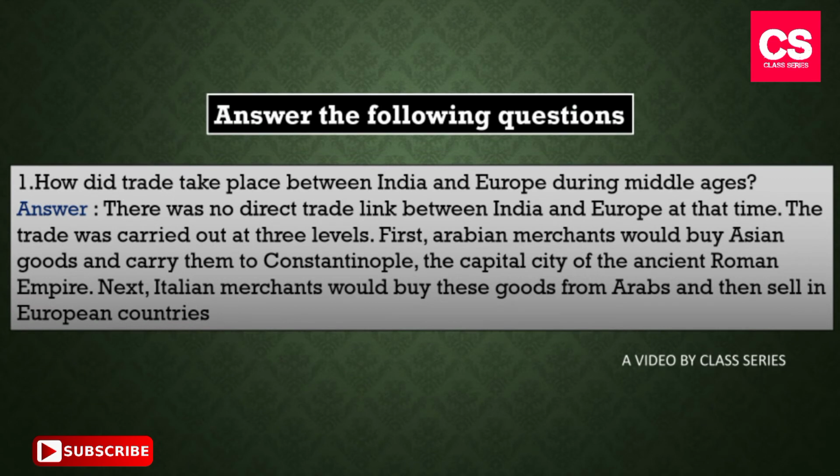Let's move to our second main, that is answer the following questions. In that our first question is, how did trade take place between India and Europe during Middle Ages? The answer of this question is, there was no direct trade link between India and Europe at that time. The trade was carried out at three levels. First, the Arabian merchants would buy Asian goods and carry them to Constantinople, the capital city of the ancient Roman Empire. Next, the Italian merchants would buy these goods from Arabs and then sell in European countries.